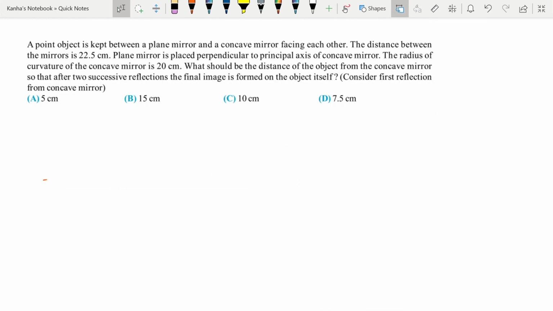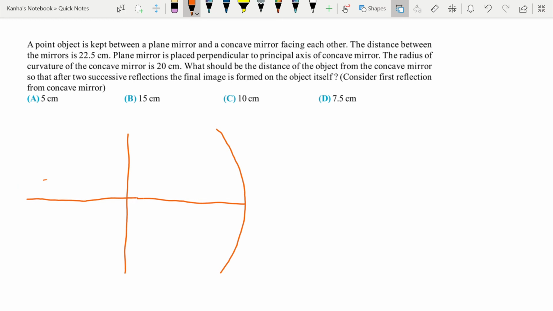Let's try to attempt another question. A point object is kept between a plane mirror and a concave mirror facing each other. The distance between the mirrors is given to be 22.5 centimeter. The plane mirror is placed perpendicular to the principal axis of the concave mirror. So let's just quickly draw what is given to you. You are given a plane mirror, you're given a concave mirror. Let's say this is your principal axis. I'll just mark the reflecting surfaces.